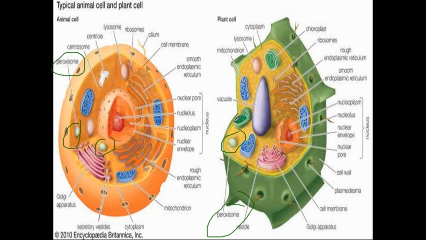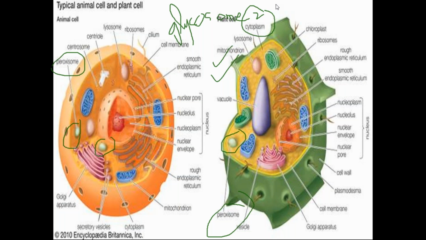and in both cells they perform specific types of functions. They have some common functions performed in both, and in plant cells they have some specific functions which we have to study. In plant cells they have something called glycoxysomes. Glycoxysomes are nothing but specialized peroxisomes. This is a 2 marks question which is asked: what are glycoxysomes? They are specialized peroxisomes. And why they are called that, we will see.